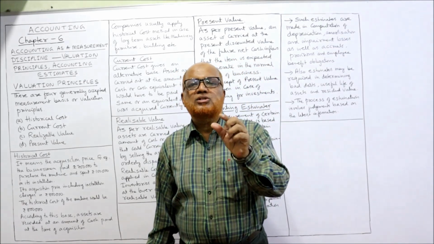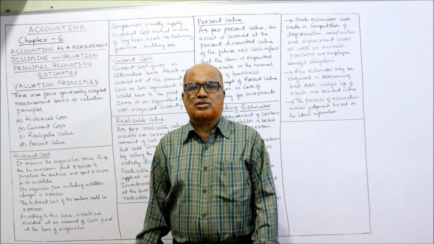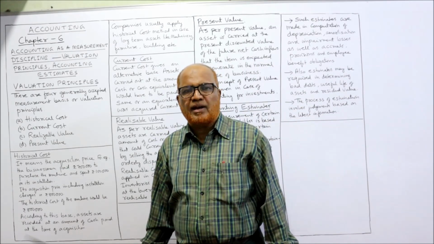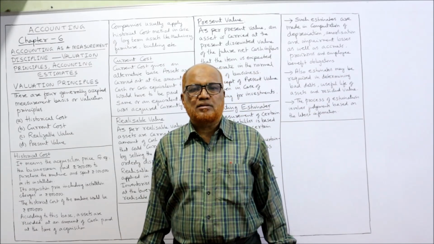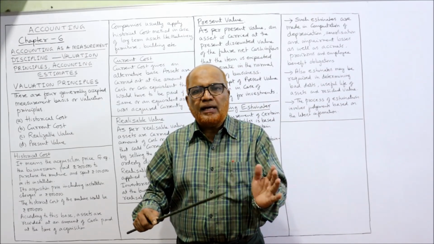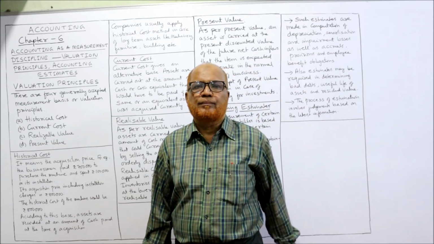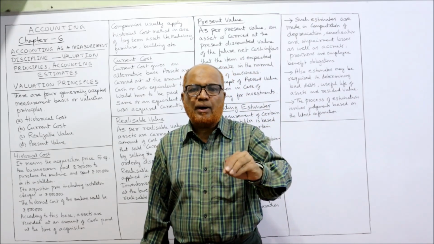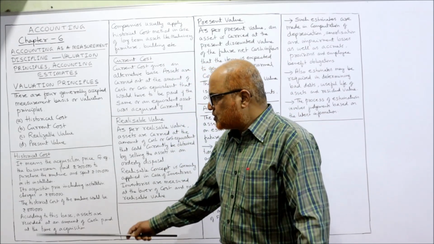Simply I can say like this, historical cost means the cost at which the asset is purchased. Here example, one businessman has purchased a machine for rupees 7 lakh and to install the machine 1 lakh rupees are spent. So the total cost of the machine is 8 lakh rupees. Because totally 8 lakh rupees he has paid to purchase and install the machine. So historical cost will be 8 lakh. So whatever be the amount paid for purchasing and installing, that is called historical cost.